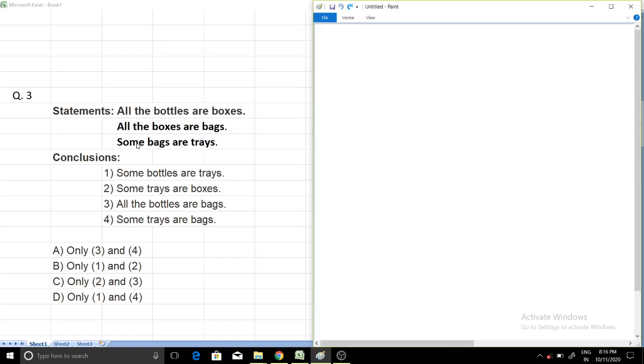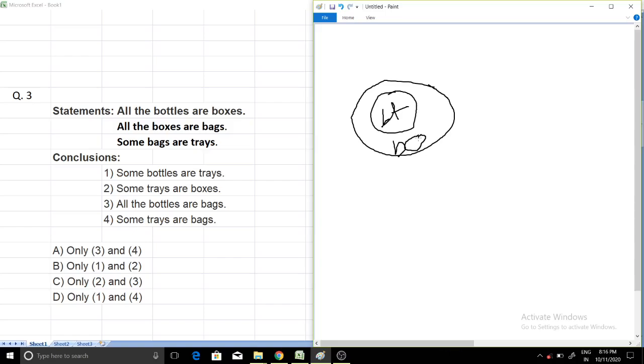Okay. So the first statement is: all the bottles are boxes. So let me draw. Now you should solve this question. I think you all would have solved it. All the bottles are boxes. It means which will be the inner circle? Bottles. So let me denote bottles by BT. So all bottles are boxes. So bottle will be the inner circle and boxes will be the outer circle.